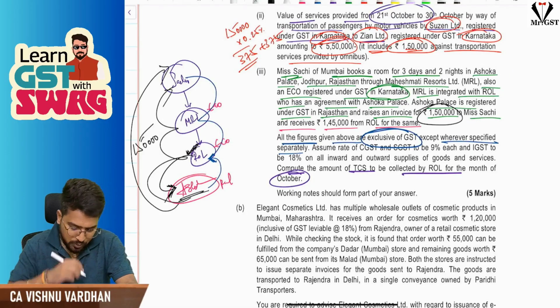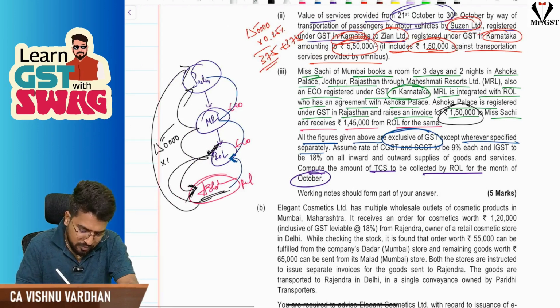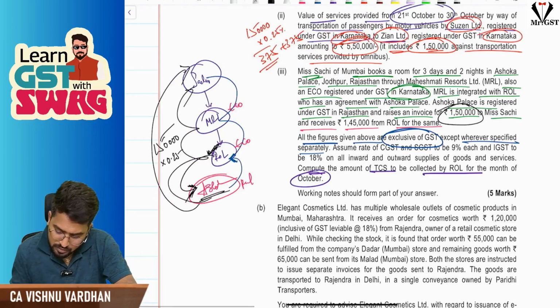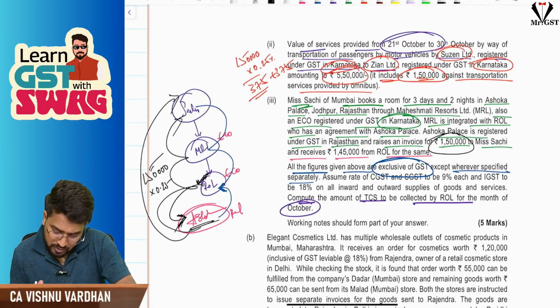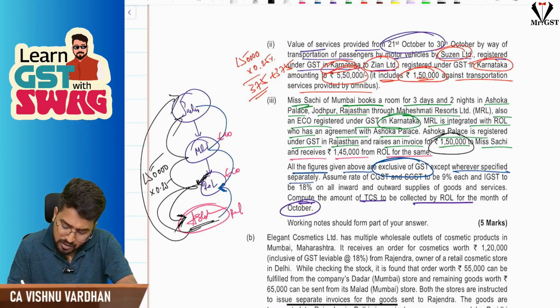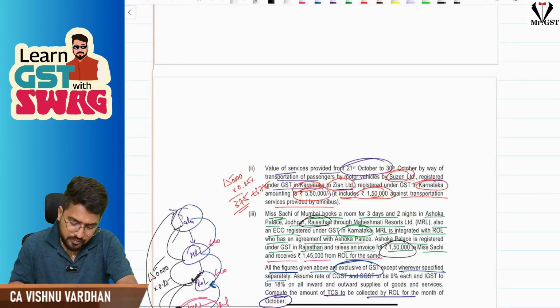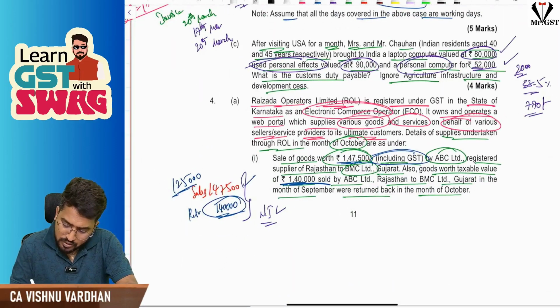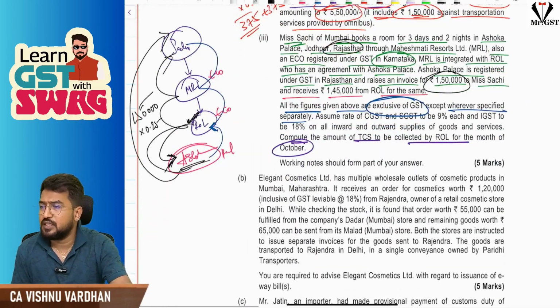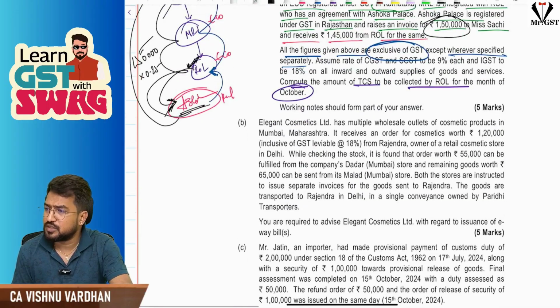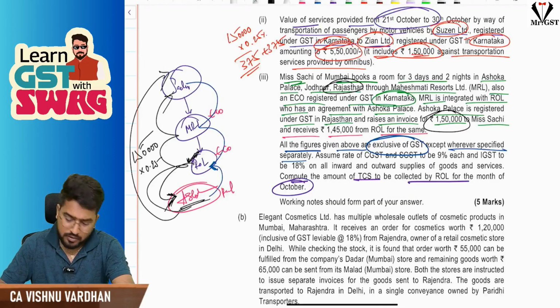So on 1,50,000, 0.25 and 0.25, or this hotel is in Ashoka Palace, Rajasthan, and this fellow is from Karnataka, so 0.5% IGST will come into picture? Sorry, one second.